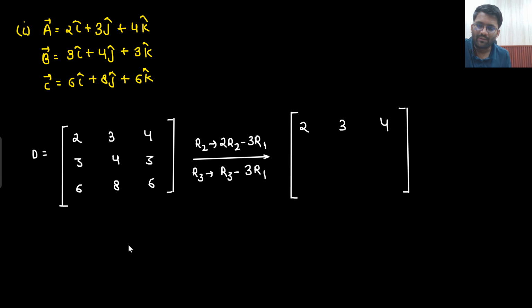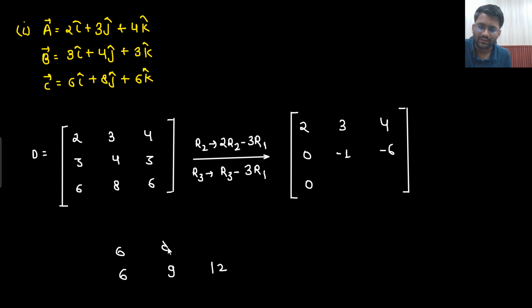The second row was multiplied with 2, so 6, 8, 6, and first row was multiplied with 3. So 3 into 2, 6, 3 into 3, 9, and this will become 12. So 0, minus 1, minus 6. Okay. And now what about R3 minus 3R1? So this will become 0.